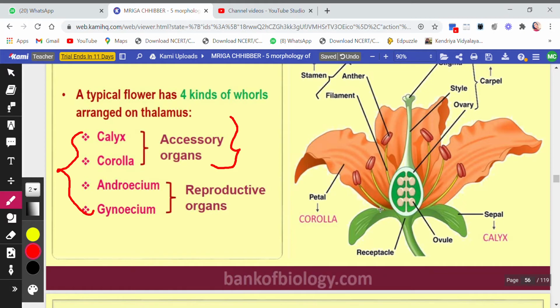Androecium contains two things. One is the anther and the other one is the filament. They are also called stamen. So collection of stamens is called androecium, the male part of the flower. And the gynoecium, which is the central part of the flower, has three parts: stigma, style, and ovary. So this is gynoecium. Both of them, androecium and gynoecium, are reproductive organs. They represent the male and the female reproductive parts of a plant or a flower. So these are the 4 whorls of a flower.